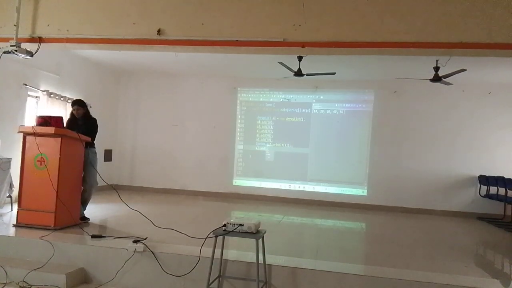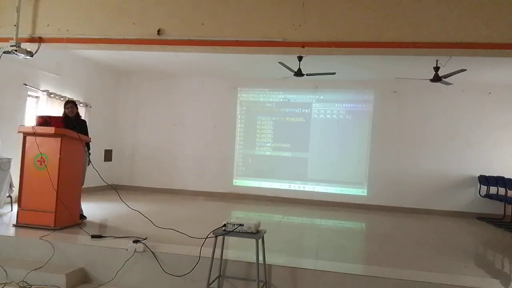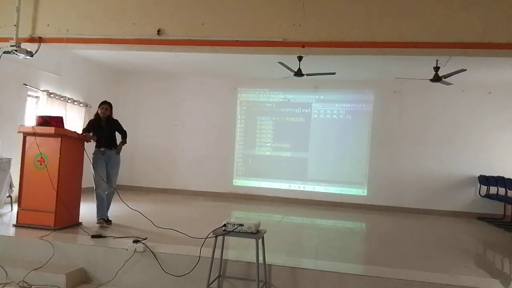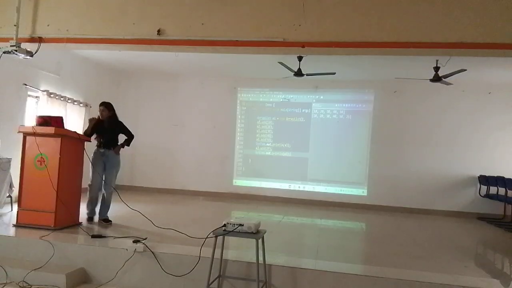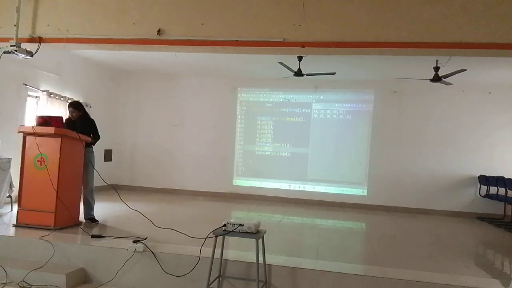Come to array list only. This 25 is getting added at the last. No, I want it here only. Then what can we do? Then means is there any further inbuilt method? Yes, many inbuilt methods are there. You have to mention the index position where you are inserting the data. Where do you want to place the 25, in the sense of the index position 0, 1, 2? Second index position I want to store, mention. Got stored, right?